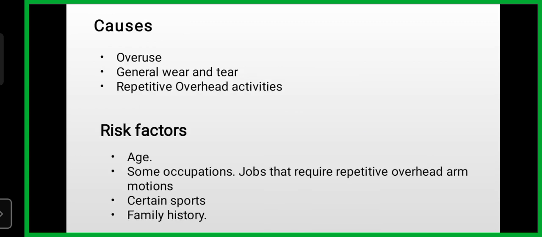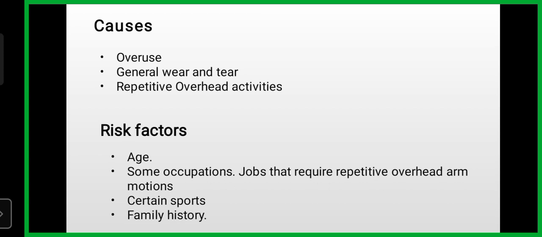So what are the causes of rotator cuff tendinopathy? There are two factors which cause rotator cuff tendinopathy. One is intrinsic factors and number two is extrinsic factors. Intrinsic factors: rotator cuff tendon degeneration with overload. Extrinsic factors: compression on the rotator cuff tendon. This compression is caused by bony abnormalities and spurs, etc. General wear and tear, and repetitive overload activities are also possible.